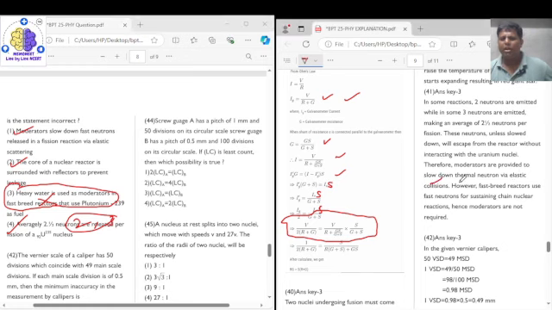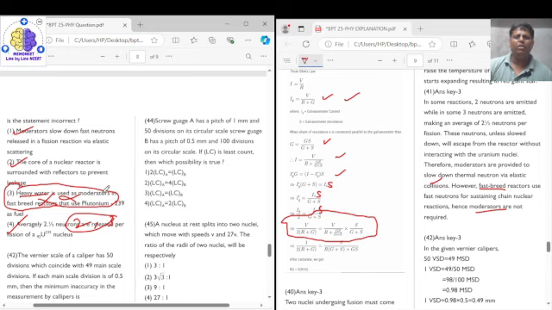So the first statement is correct. However, the fast breeder reactor uses fast neutrons for sustaining the nuclear reaction. Hence, moderators are not required, so there is no role of heavy water. Therefore, the third option is wrong.